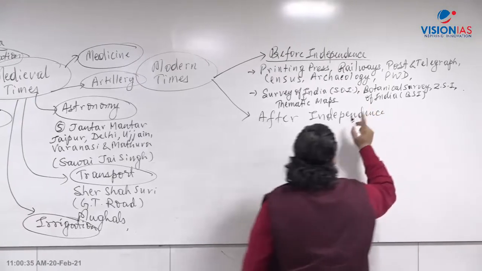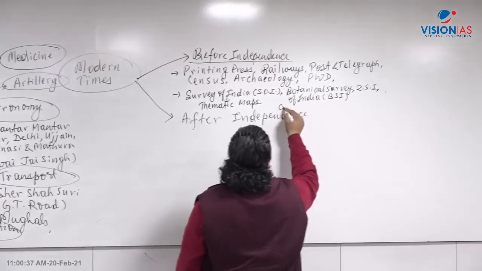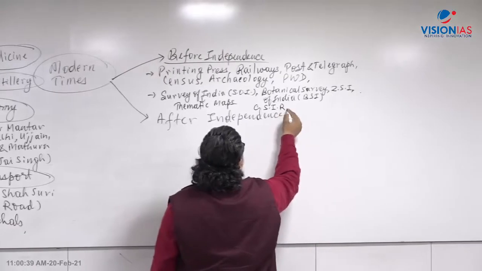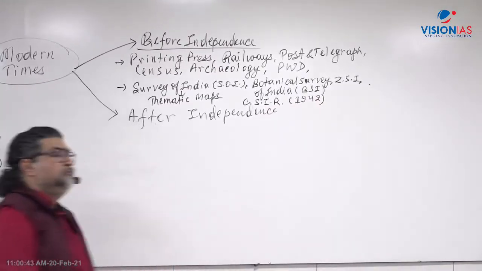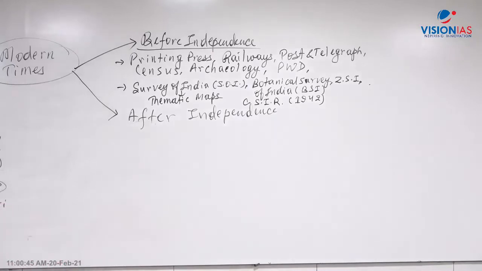Then one very important organization which I would like to add here is CSIR, Council of Scientific and Industrial Research, 1942. At that time the Second World War was going on, and the British required the support of Indian industrialists in terms of fighting the war.